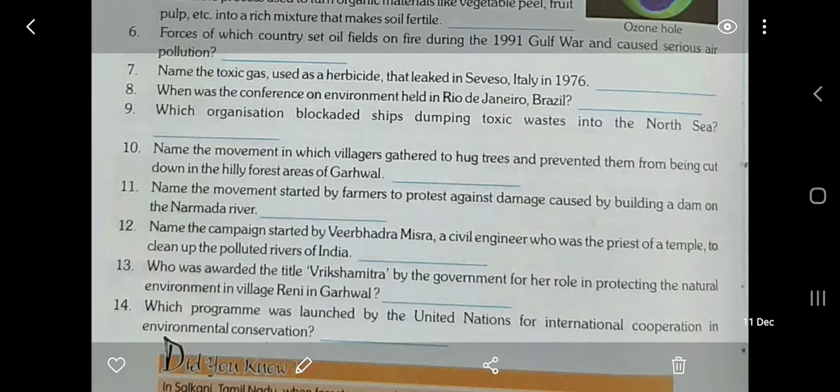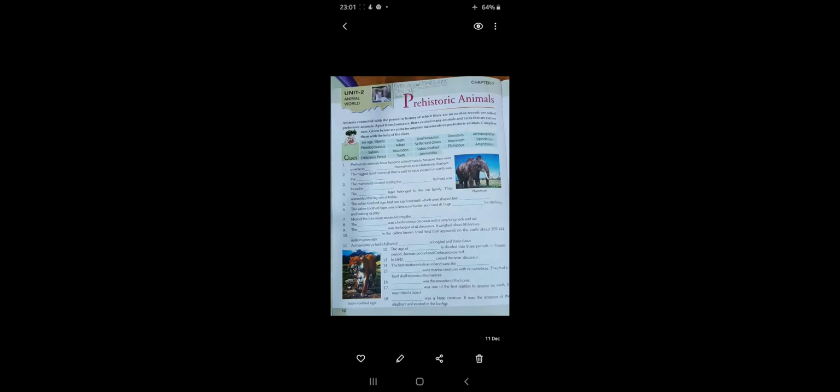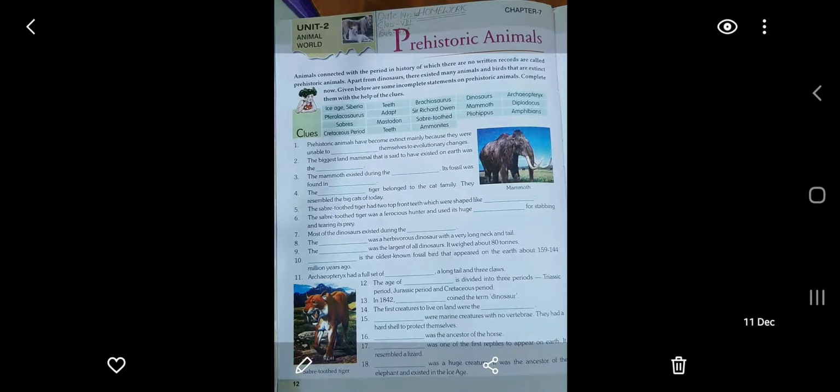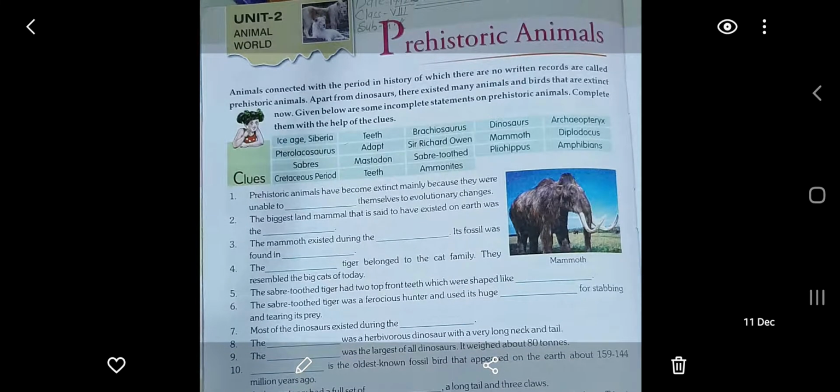Okay. Now come to the next chapter, that is chapter number 7. Chapter number 7 is all about prehistoric animals, okay, that existed in prehistory. Animals connected with the period in history of which there are no written records are called prehistoric animals. Apart from dinosaurs, there existed many animals and birds that are extinct. Extinct means disappeared. Okay, now they are no more found on the earth.